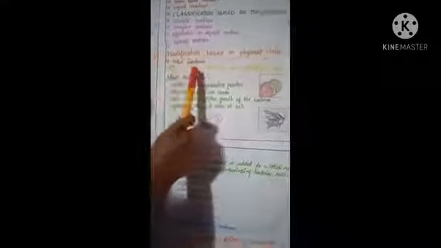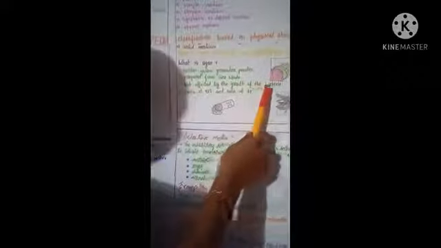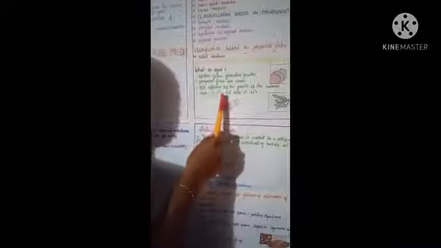First one is classification based on physical state. In that, first one is solid medium. In solid medium, agar is most commonly used as a solidifying agent. Actually, what is agar? It is a golden yellow granular powder. It is prepared from seaweeds. It is not affected by the growth of the bacteria. It melts at 98 degrees centigrade and sets at 42 degrees centigrade. See, these are the diagrams of agar.